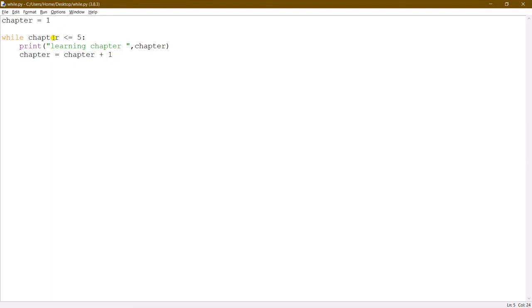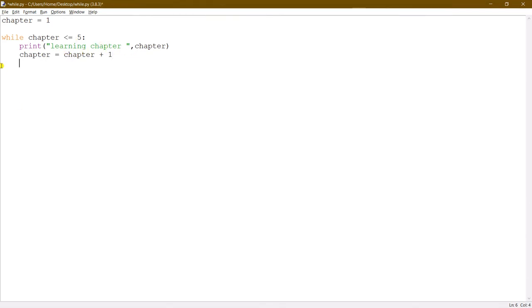For the fifth time, 5 is lesser than or equal to 5. In that case, we have mentioned equal to, so the condition is true, right? For the fifth time it will execute the print statement, and it will increment the value by 1, so the value changes to 6. Now 6 is lesser than or equal to 5? No, the condition is false, right? So the loop gets terminated and it will be out of the loop.